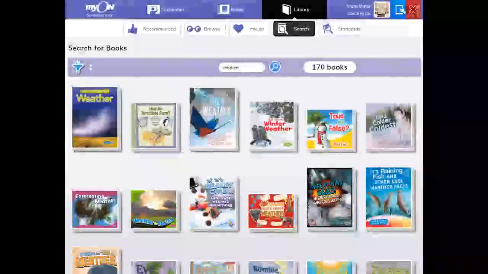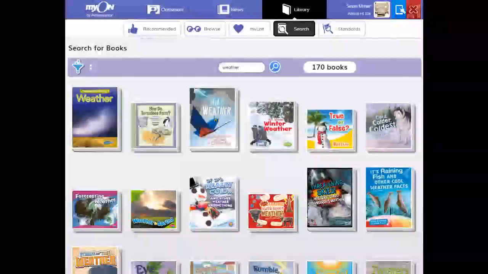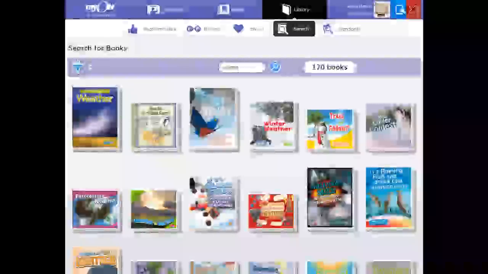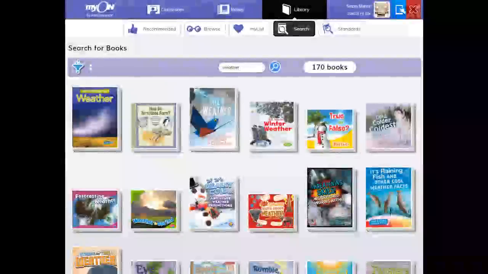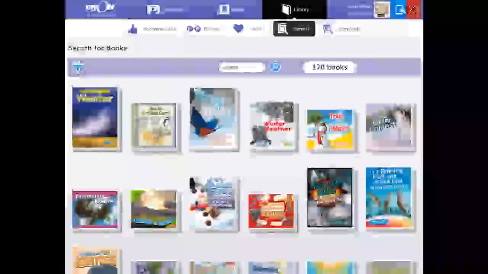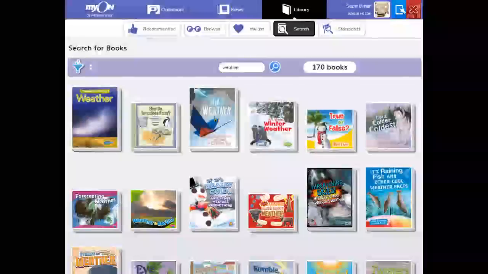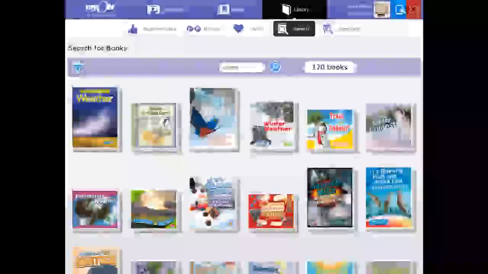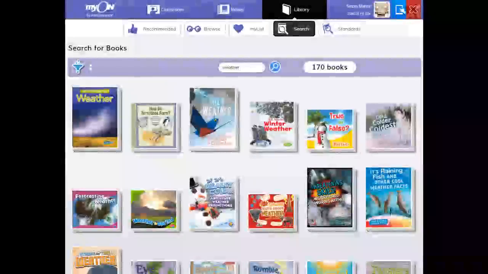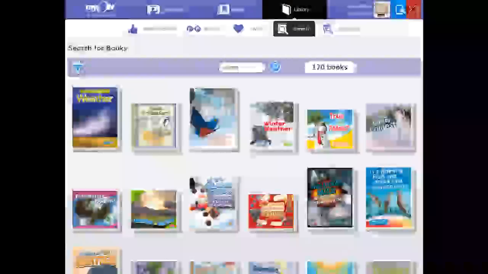Now when I do that, I see 170 books on weather. Whatever books you see, I want you to find 2 of them that look interesting, that are a level that you can read, that aren't too easy and aren't too hard.